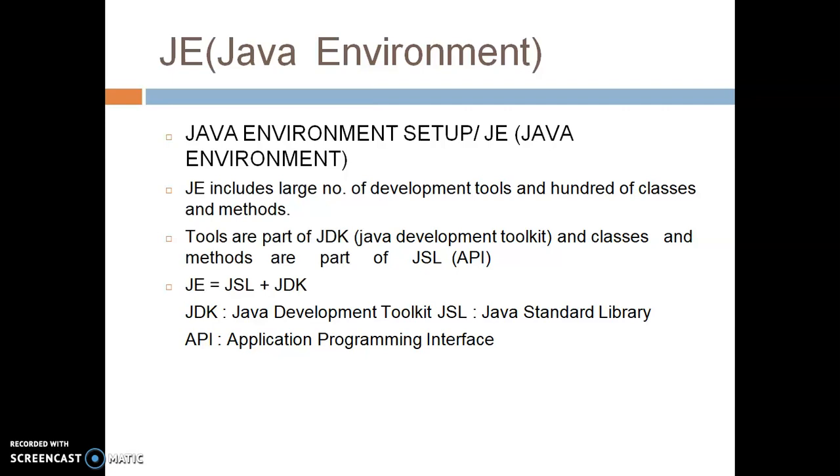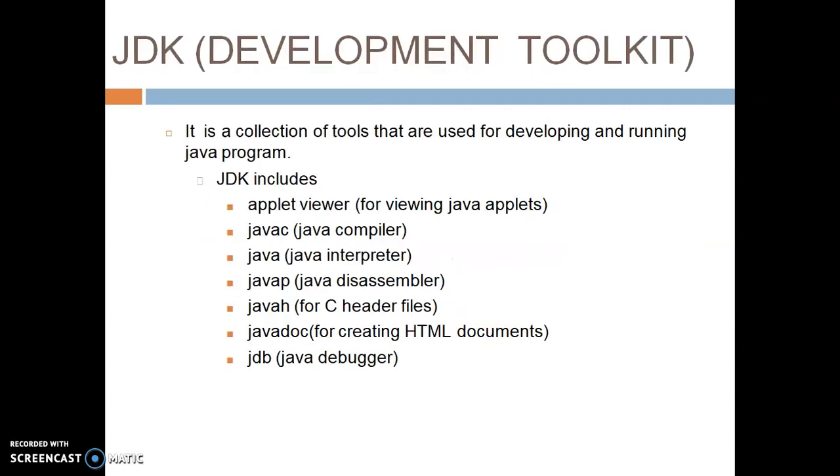JE, that is Java Environment, the Java environmental setup. JE is nothing but the Java Standard Library plus the Java Development Kit. Java Environment is the collection of the Java Standard Library plus the Java Development Kit. The Standard Library, also called the Application Programming Interface, is a collection of all the classes and methods from where you can load the classes as well as methods. So JDK is the Java Development Kit.